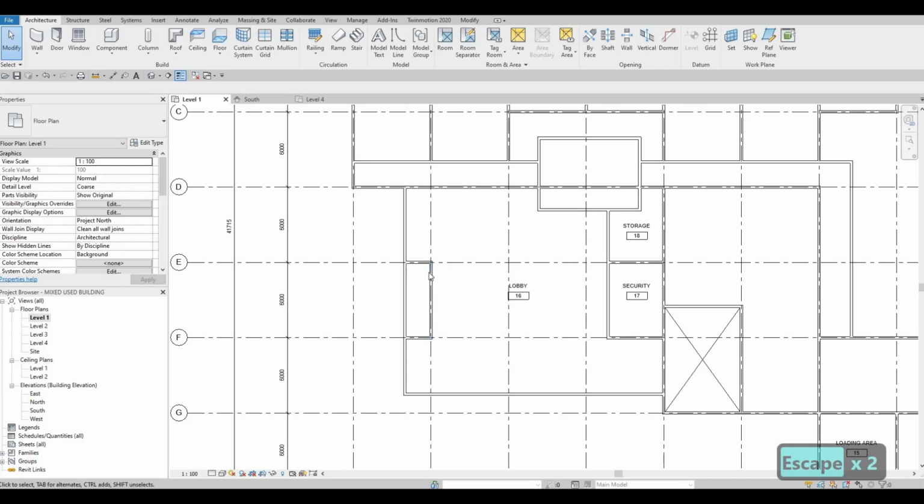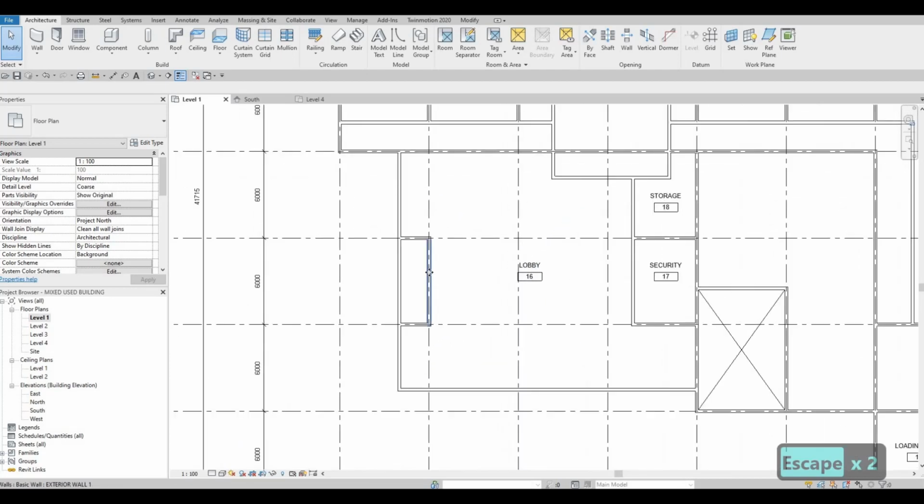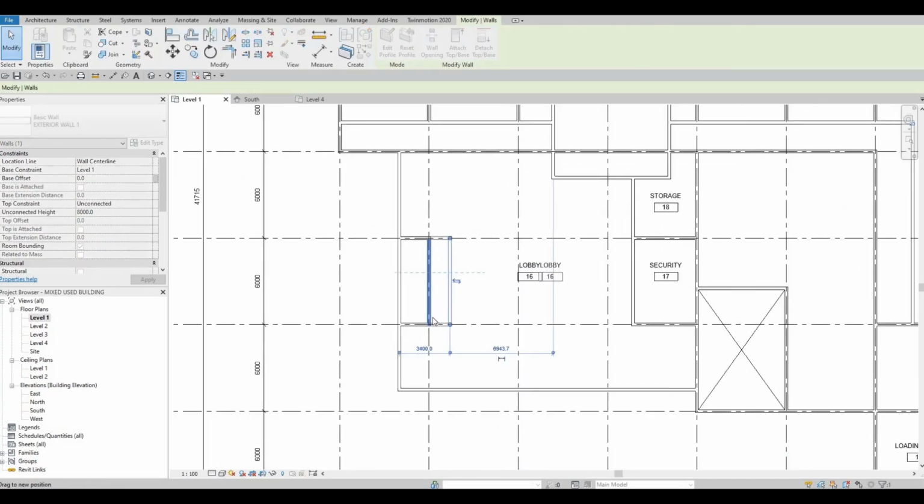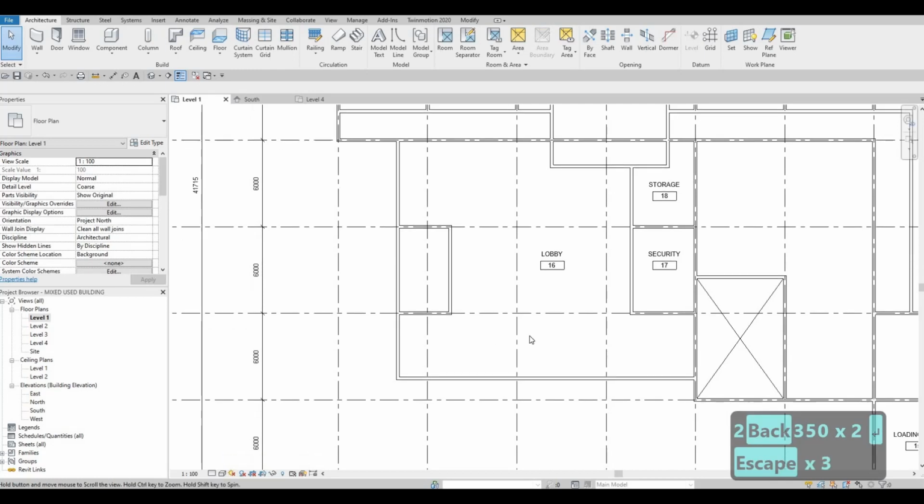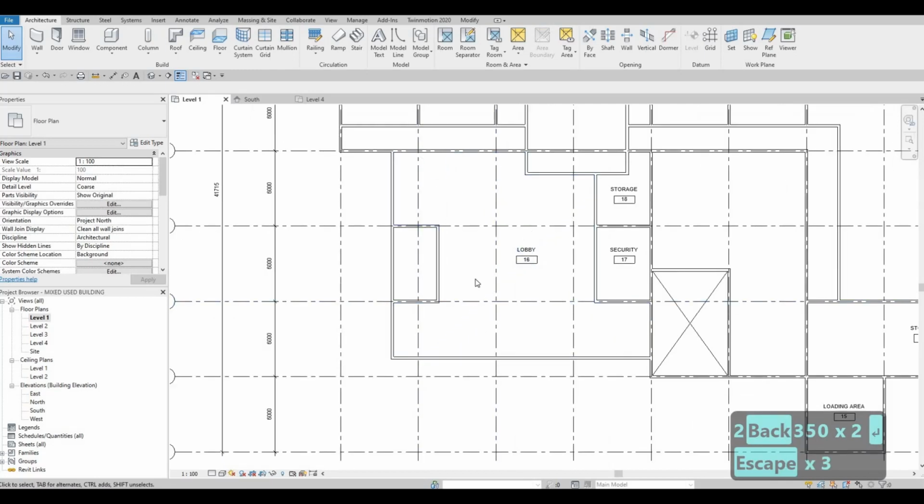So it will look like this. We can even extend it more, not just 2000. Let's make it 3500. So like that, and then we have this big lobby area here.